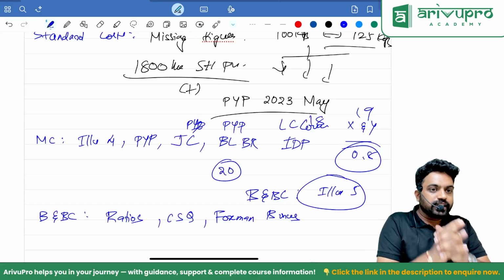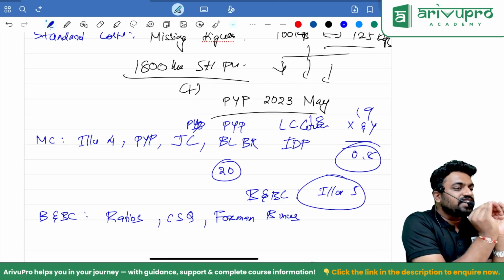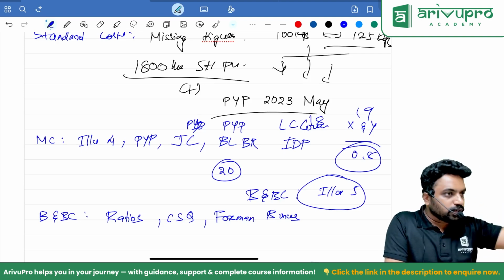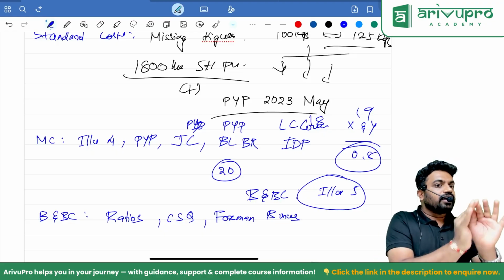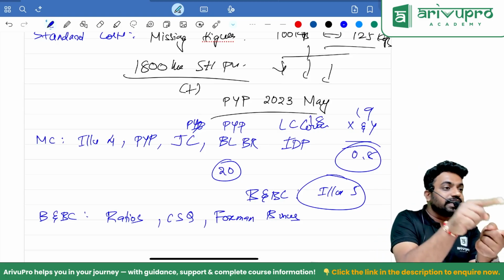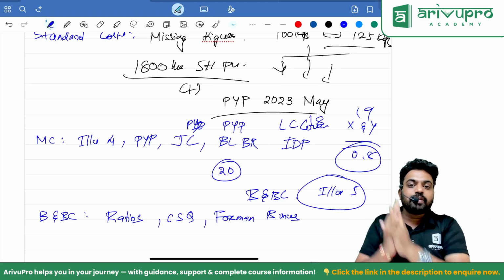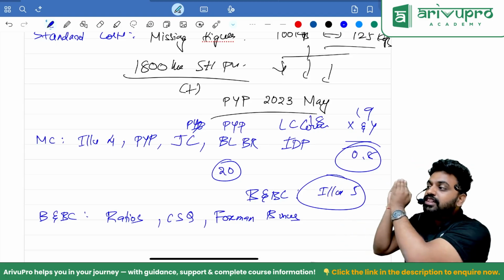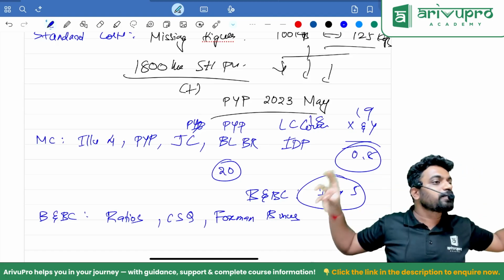For example, you take material costing. First, it's all about identifying the cost of material: what to be included, what not to be included, all those things. Second portion will be your stock level questions. Third portion will be comparing EOQ with the other alternatives available. Fifth will be your stores ledger. Sixth will be your relative classification. Seventh will be your inventory turnover ratio based questions. Like that you should keep splitting.